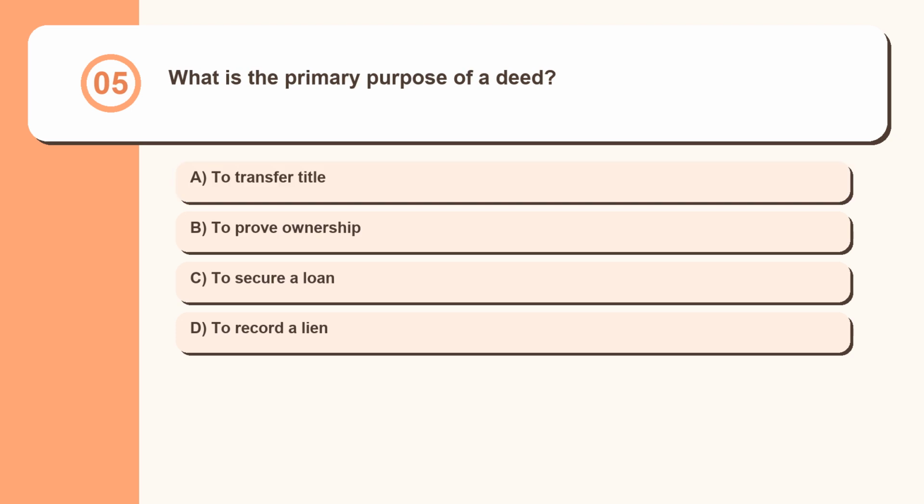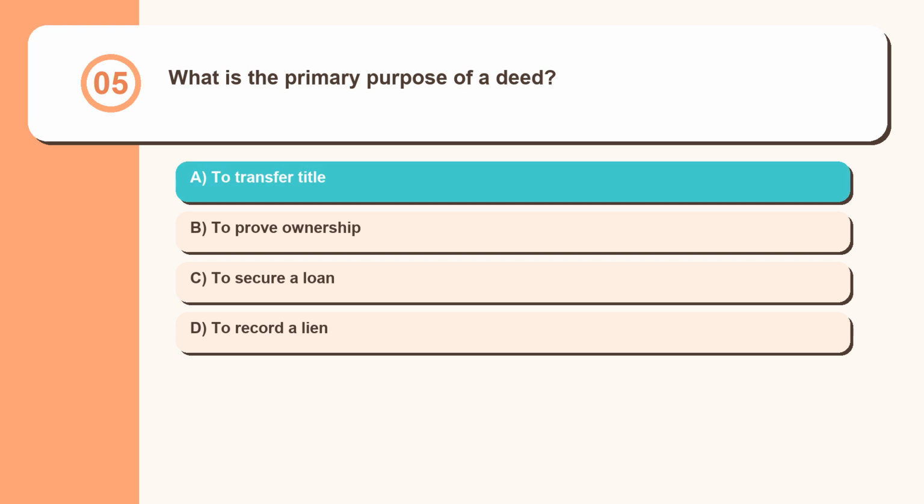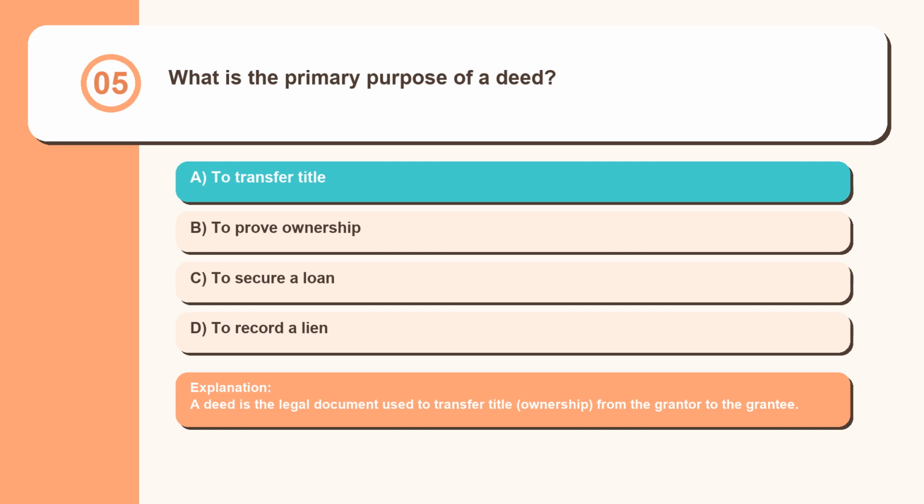Question 5. What is the primary purpose of a deed? To transfer title, to prove ownership, to secure a loan, to record a lien. A deed is the legal document used to transfer title, ownership, from the grantor to the grantee.